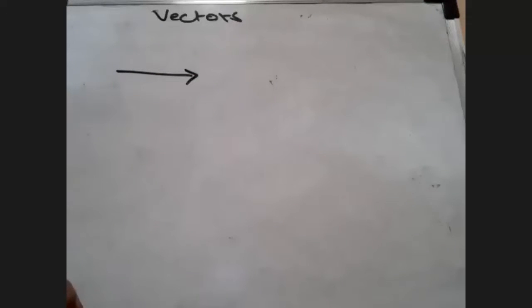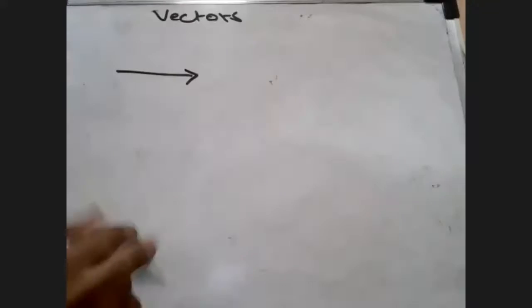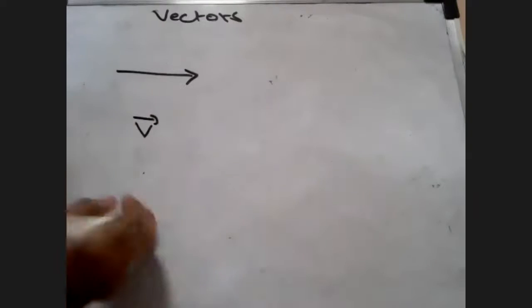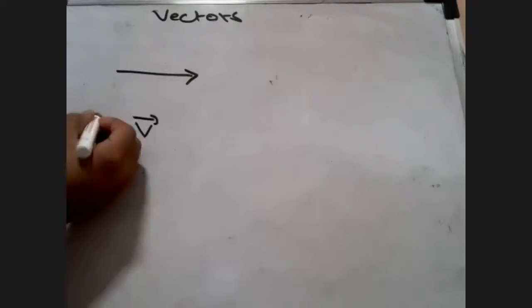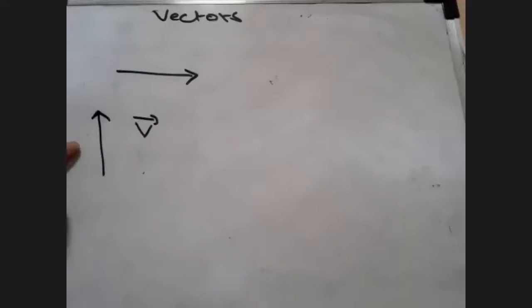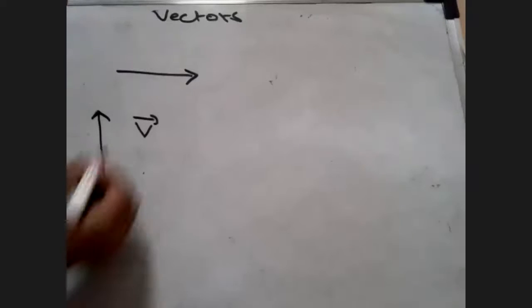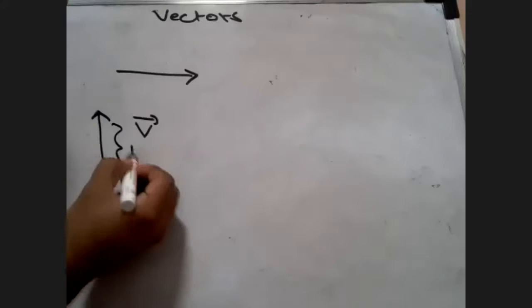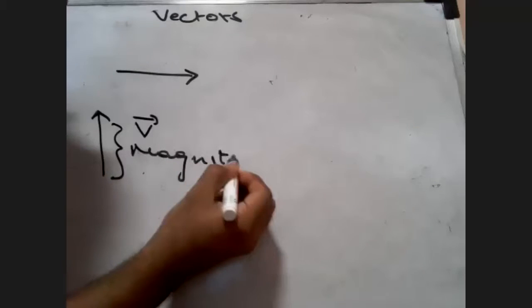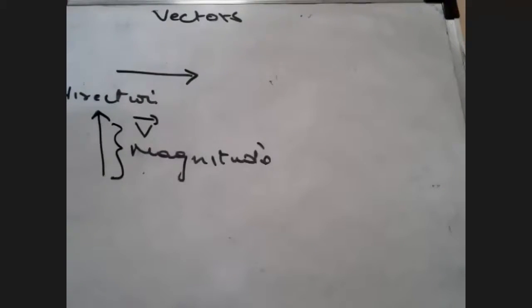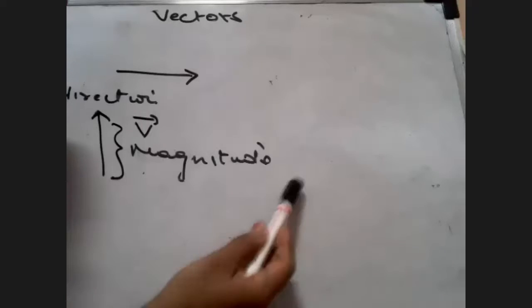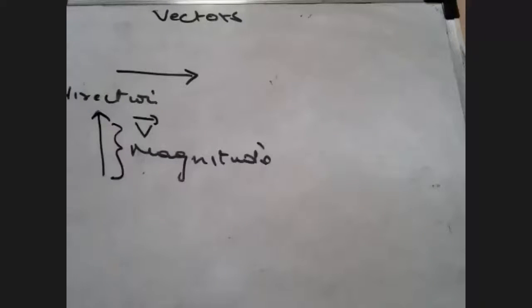Suppose I'm saying that my velocity is in this direction, then I can say that this is my vector. If my velocity was upwards, I would have drawn this direction. This is the velocity, which is telling you by its length what the magnitude is, and in which direction it is associated. So you have to understand two concepts, students. To understand vectors, you have to understand that there is magnitude associated with it, and that there is direction associated with it.